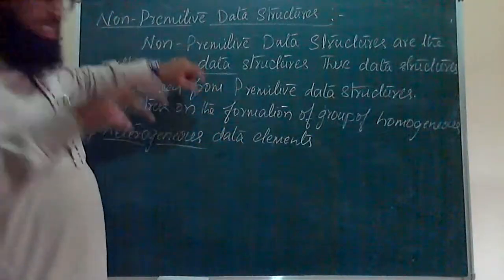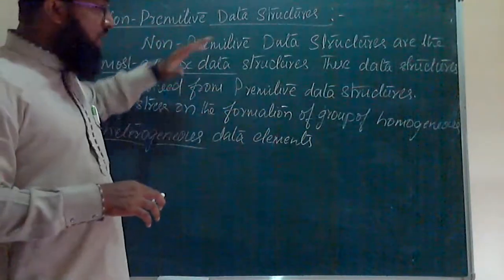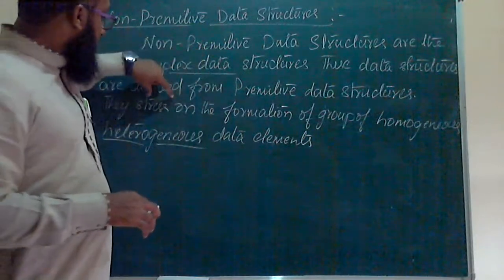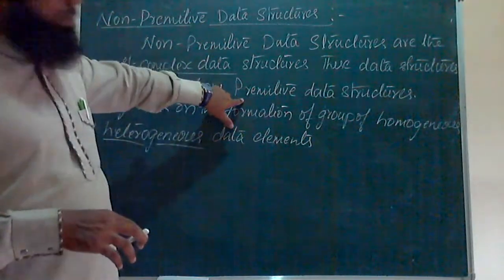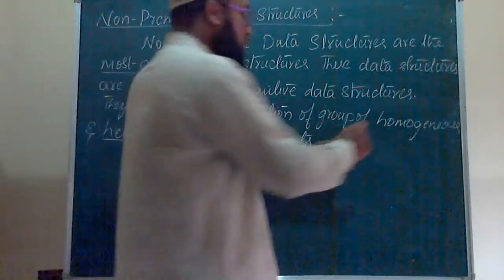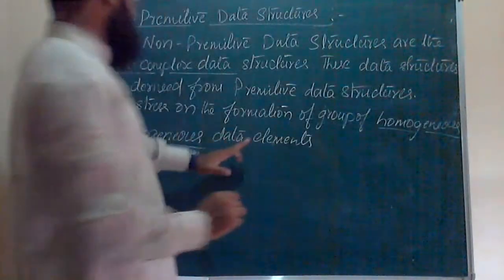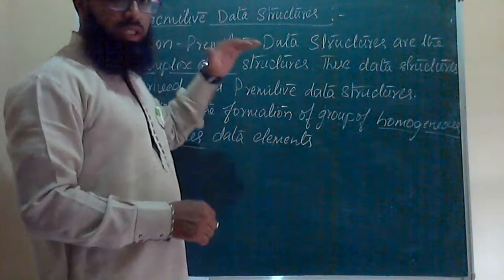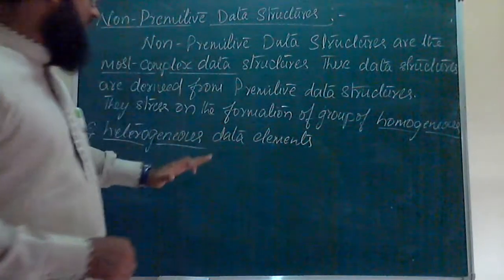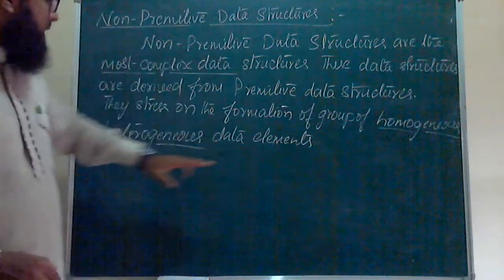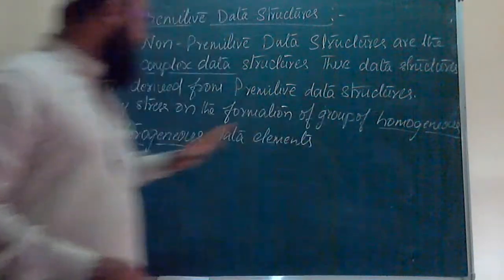It will stress on the data elements, okay, to form the group of homogeneous and heterogeneous data elements. It will stress on the data structures to form these types of data elements. So you have to understand two things. One is homogeneous, the next one is heterogeneous.